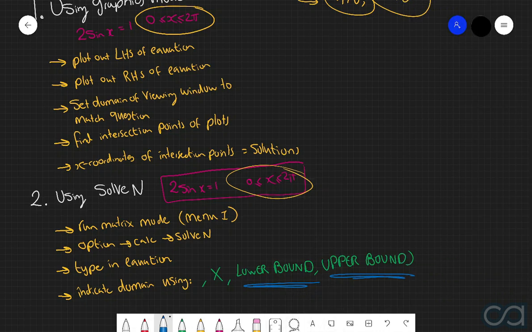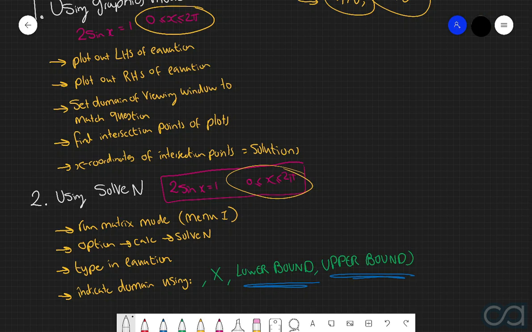Now, the key thing about these two methods is that both of them have a key strength of being very easy methods to implement. Both of them just require you to put in the equations as you're given them, and then to make sure that you specify the upper and lower bounds of your domain. However, the only problem is this. Most of the time in tests or exams, you will be expected to solve these equations using an algebraic method.